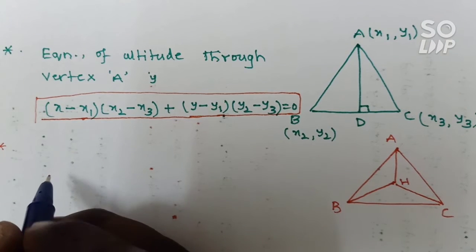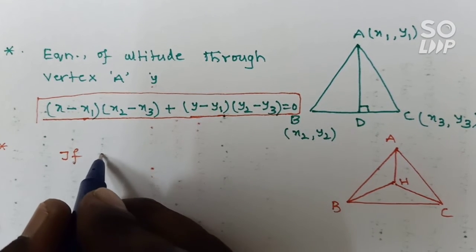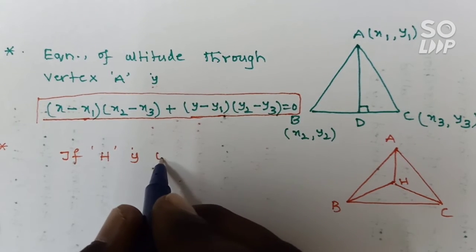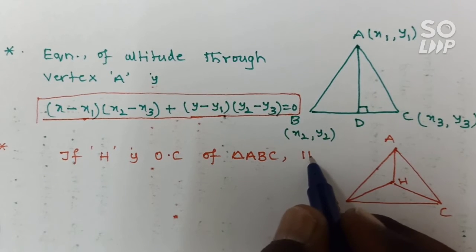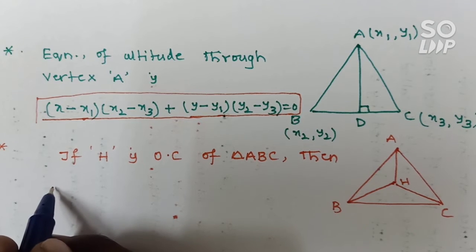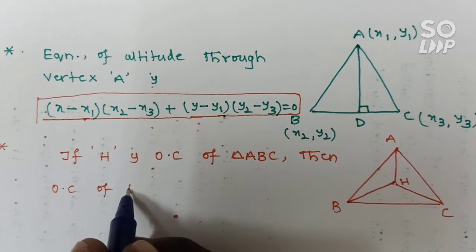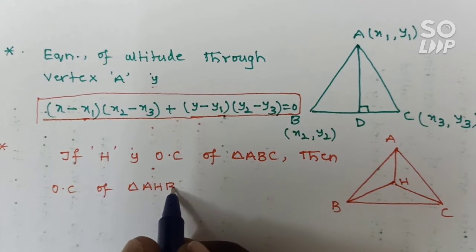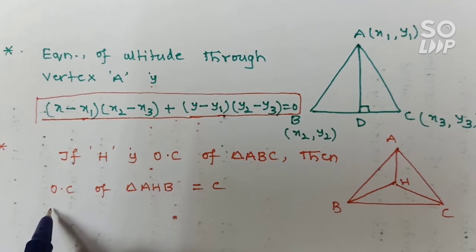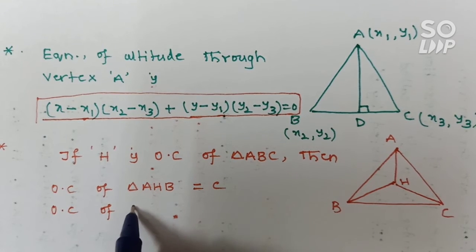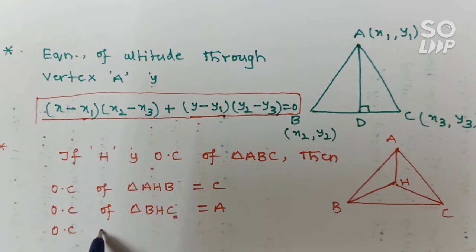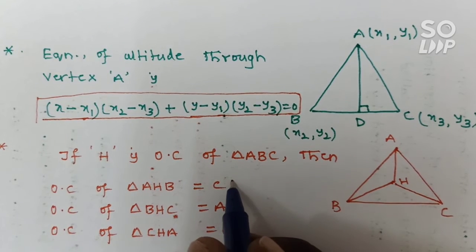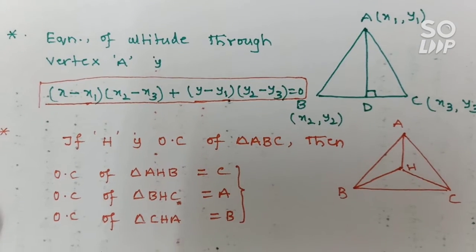Now if H is the orthocenter of triangle ABC, then the orthocenter of triangle AHB is equal to C. The orthocenter of triangle BHC is equal to A. And the orthocenter of triangle CHA is equal to B. By using this formula, you can do very important problems.